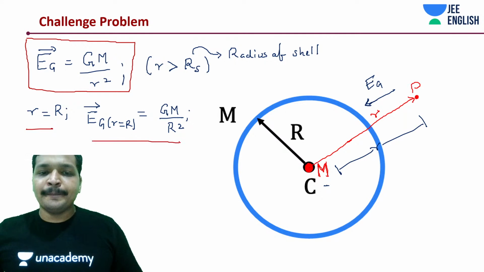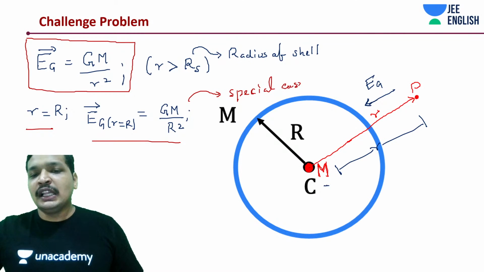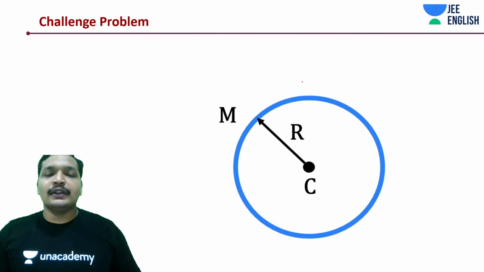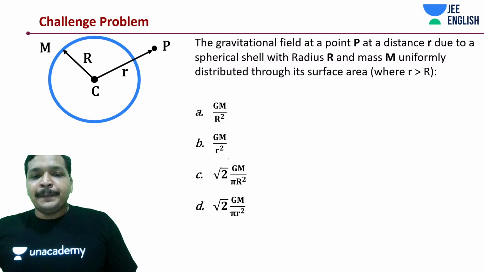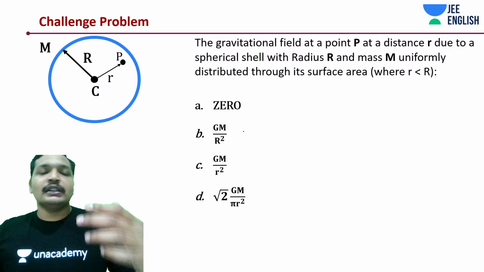Let's move on. This is about your shell having some mass m uniformly distributed throughout its area. The answer should be B, not A. Do remember that. Only r is equal to R, that is true.